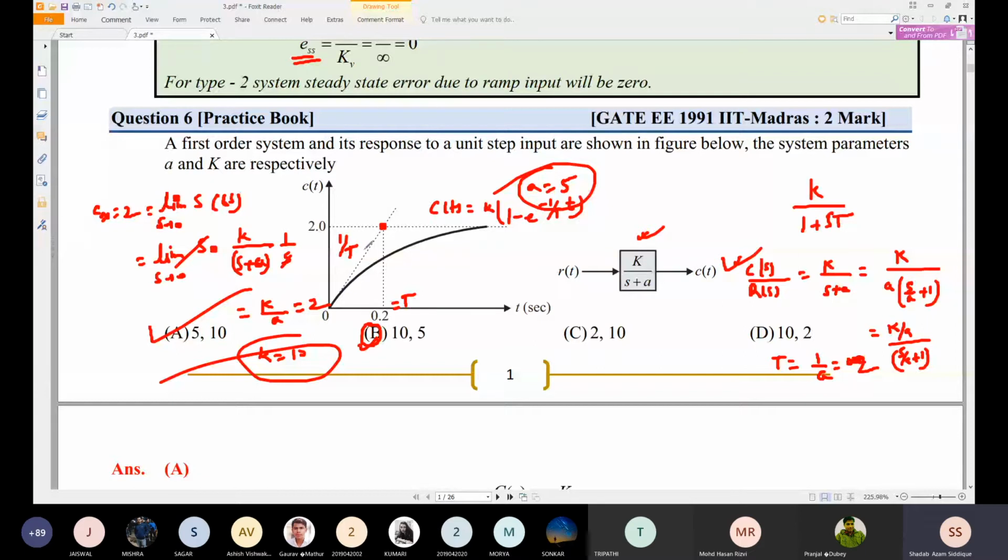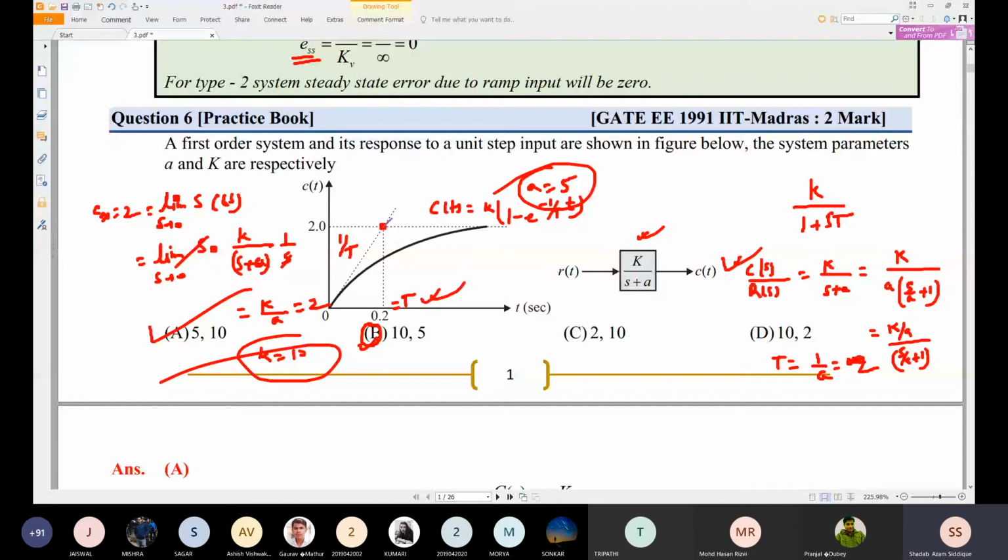With slope 1 by T, it is crossing this point, so this time is equal to T. So this is equal to the time constant. When it goes along the straight line with slope 1 by T, it reaches the final state. Go through the first order response, so you can easily understand.